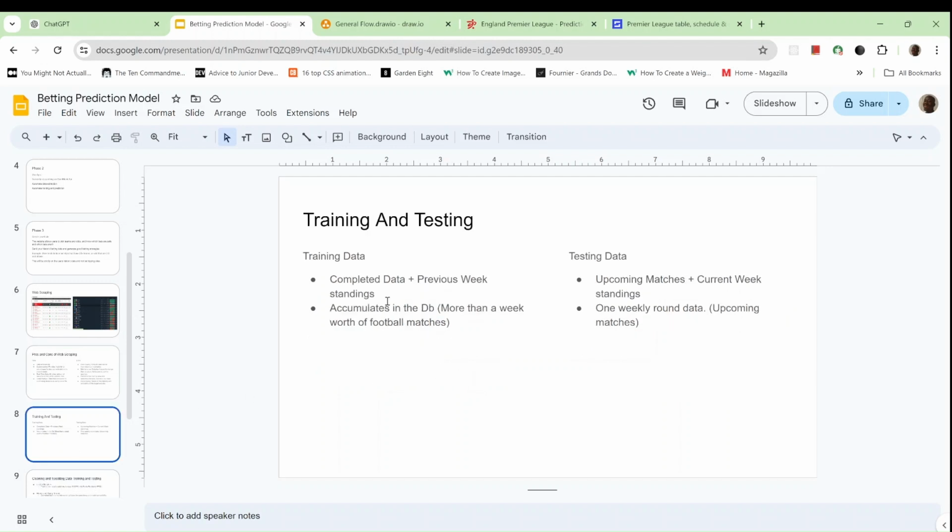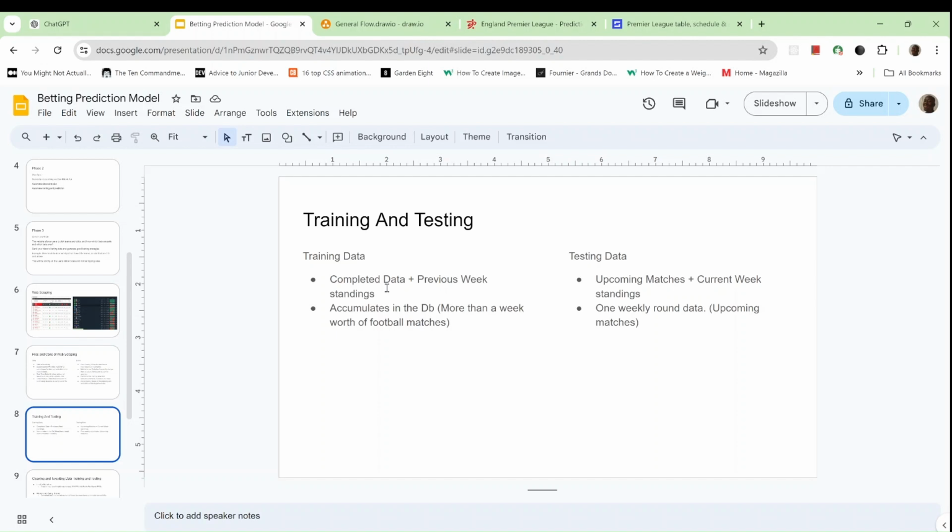Okay, so let's move on to our training and testing data. You would notice that they mirror each other. The only difference between the training data and the testing data is the full-time results. So with the training data, you made a prediction and then you can look at the results. Did I correctly guess the outcome or not? Right? With the testing data, there are matches that are yet to be played.